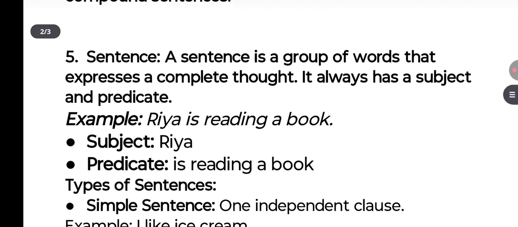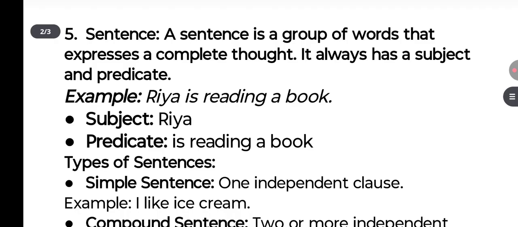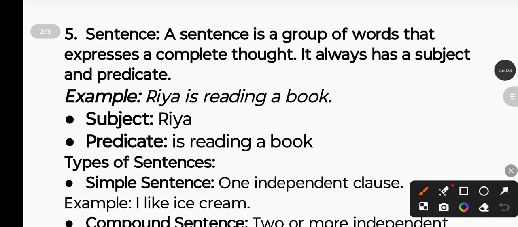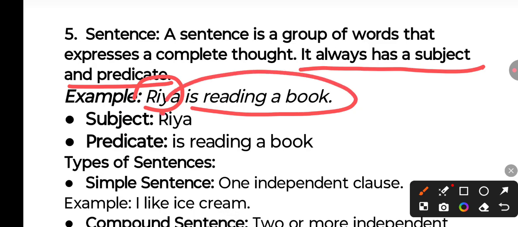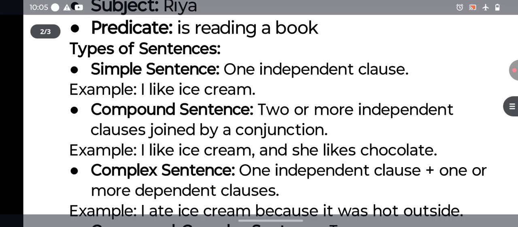So next let's come to sentence. Now a sentence is a group of words that expresses a complete thought. It always has a subject and a predicate. Like Ria is reading a book. Ria is the subject, is reading a book is the predicate. This all together is a sentence. We have different kinds of sentences.